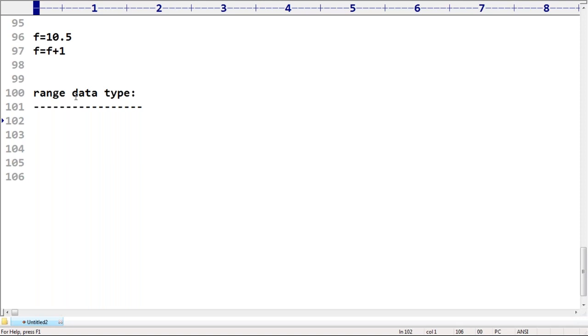Sir, what is the meaning of range? Anyone, can you please tell? Right? Range. What is the meaning of range, sir?